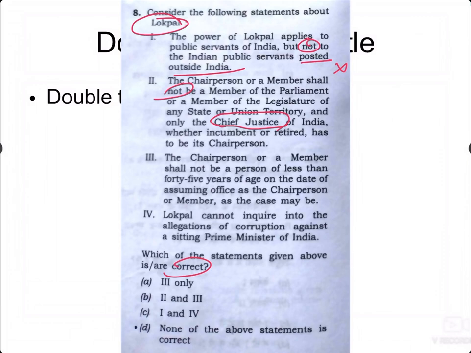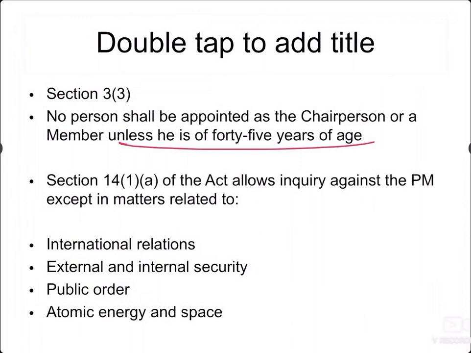So you see this under the Lokpal Act. A chairperson or a member cannot be a member of a parliament or state legislature, but it can be a Chief Justice of India, a Judge of the Supreme Court, or any other person with the same experience. Next, it gives 45 years: unless he is above 45 years of age, he should not be appointed as chairperson. And the Prime Minister can be inquired into, except in those 4 things where it cannot.